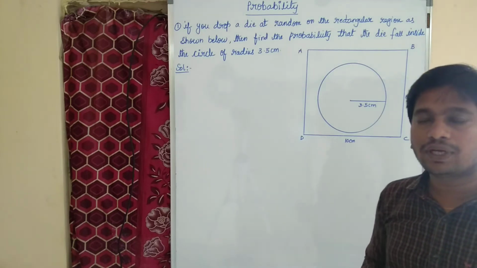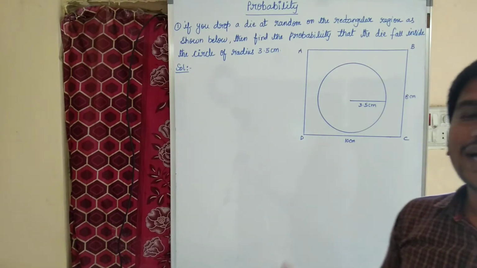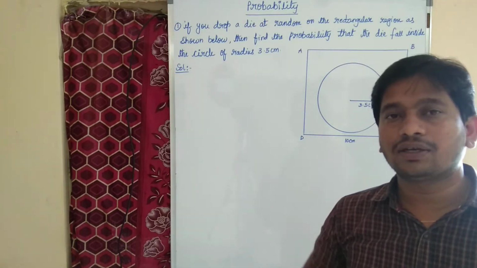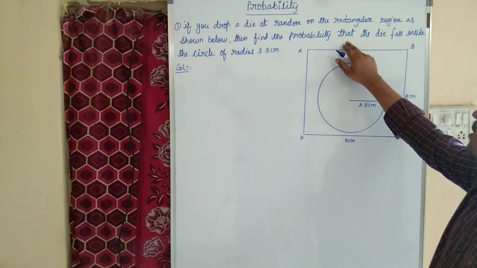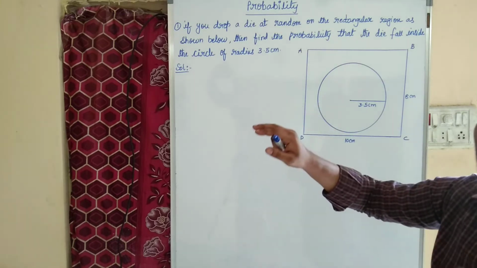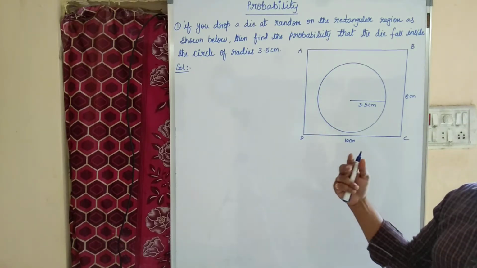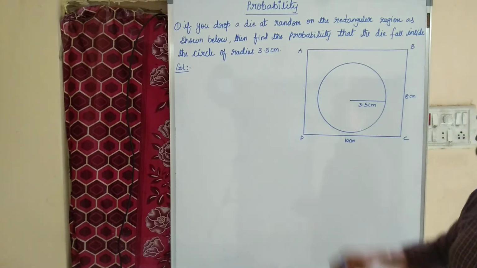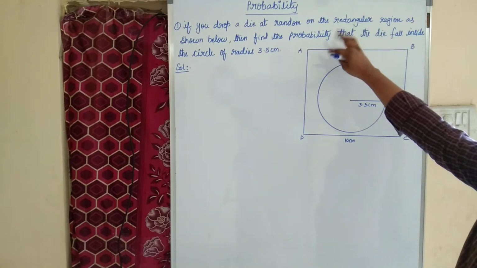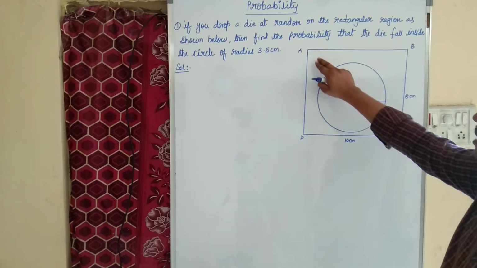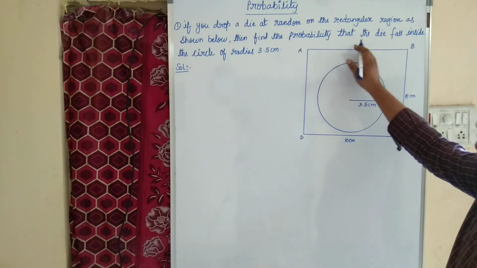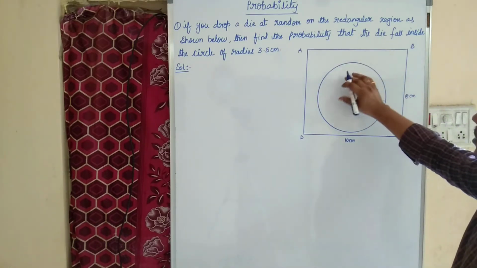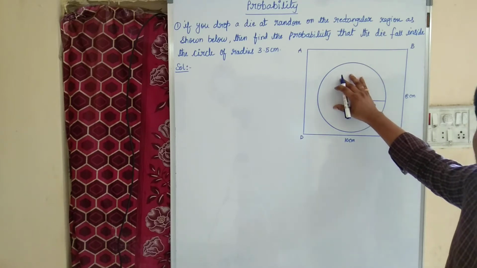What do you mean by probability? Probability is nothing but chance. Getting chance, right? Find the probability that the die falls inside the circle of radius 3.5 centimeter. If you drop the die like this, it may fall inside the rectangular region. Sometimes it may fall inside the circular region also.